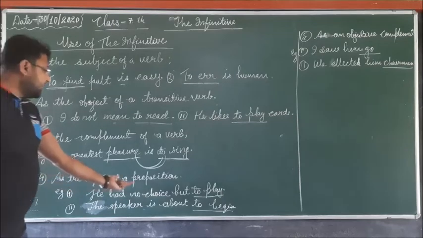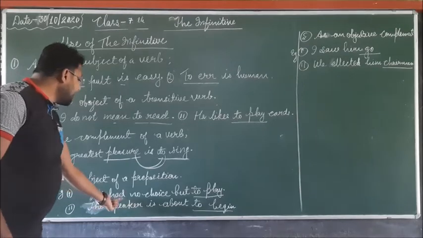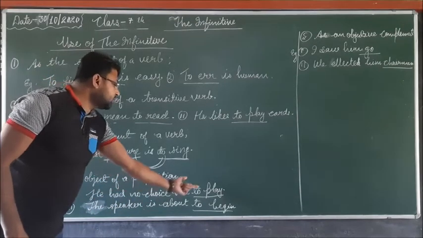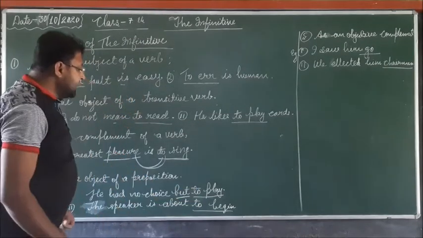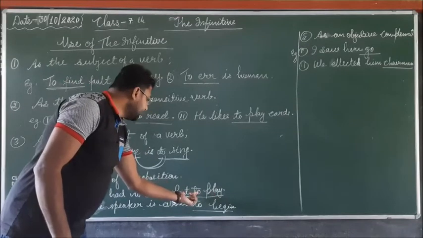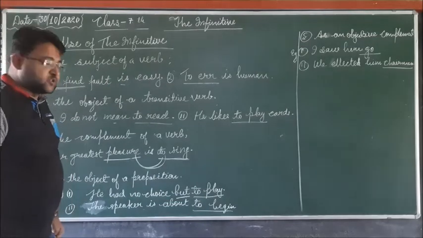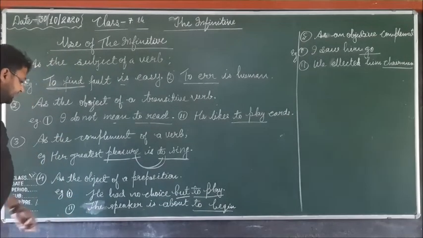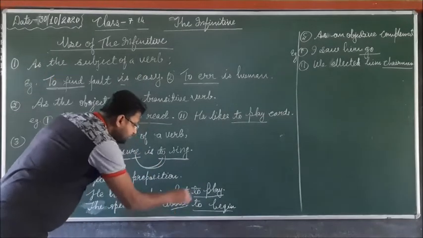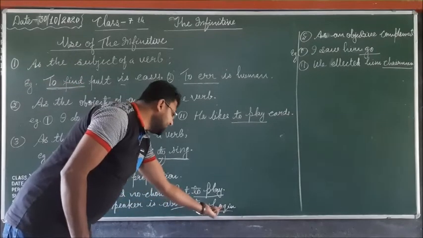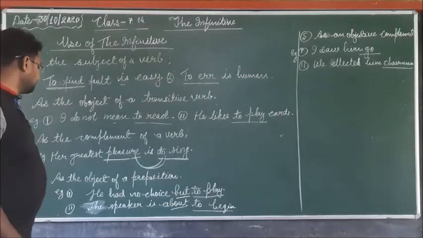As the object of a preposition. In this sentence, "He had no choice but to play." Here the preposition is "but", and "to play" is the infinitive, used as the object of the preposition. In the second example, "The speaker is about to begin." Here "about" is the preposition, and "to begin" is the infinitive, used as the object of the preposition.